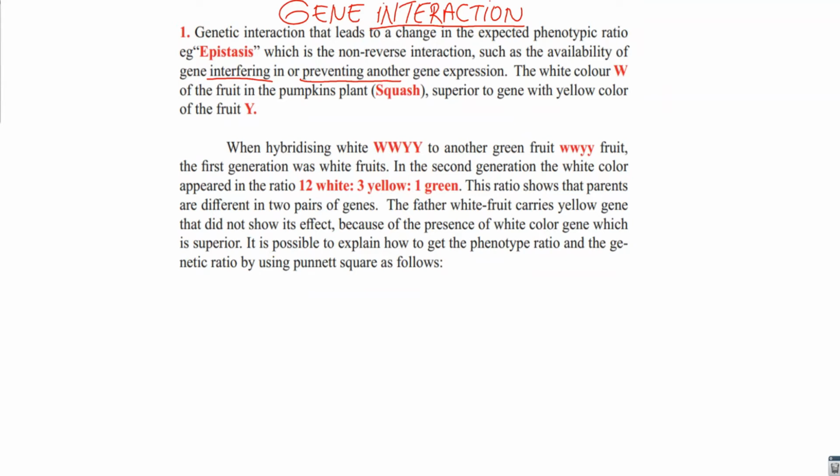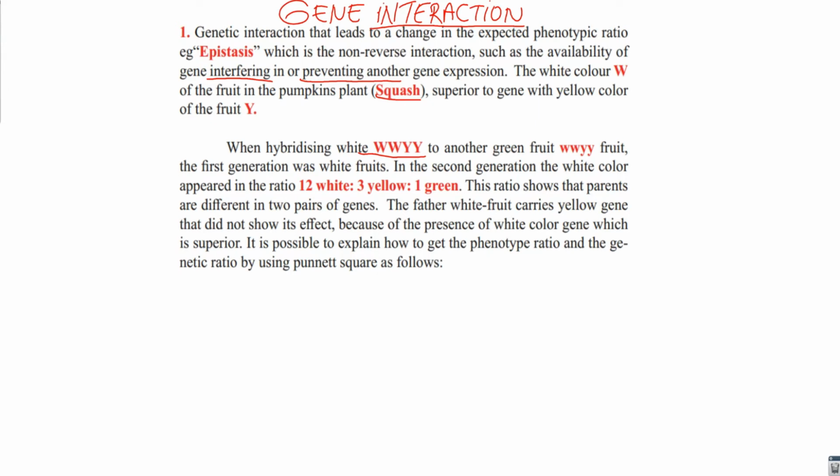So for the color of fruit in squash, in the pumpkin plant, the white color of the fruit is superior, is dominant to the gene for yellow fruit. As we remember from Mendel, we said unit factors come in pairs. One trait is controlled by only two factors, but in this case we see not two, but 4 alleles.